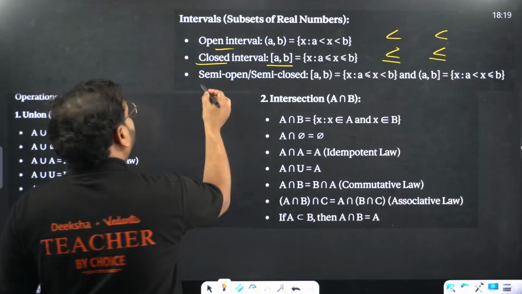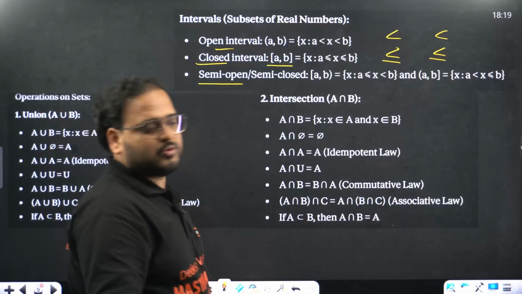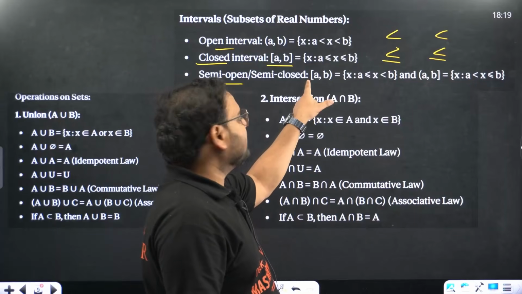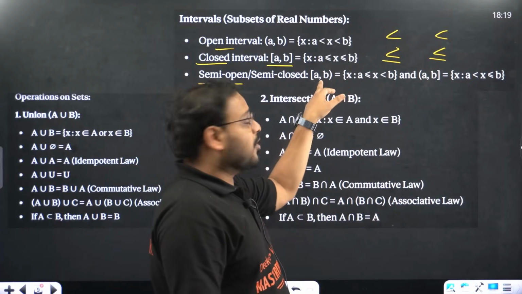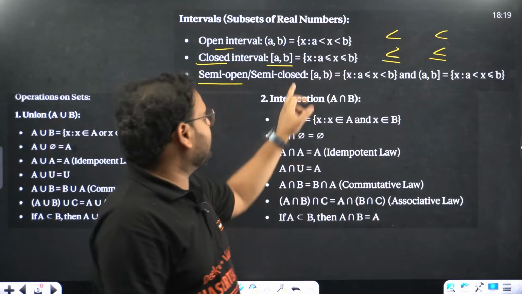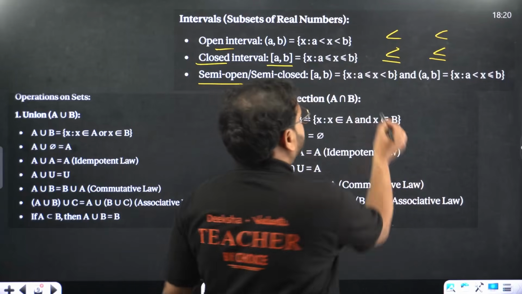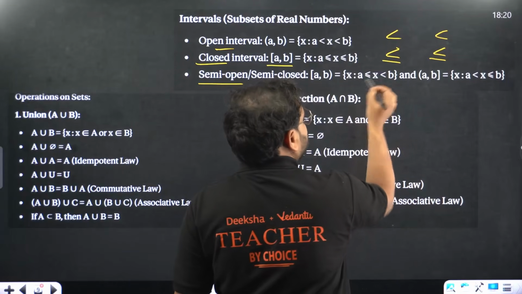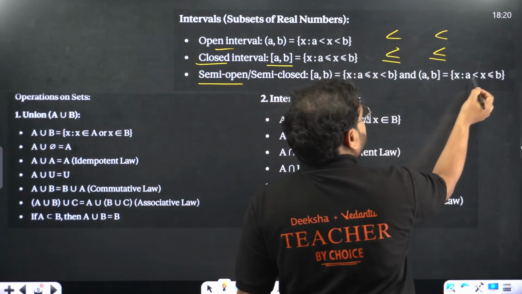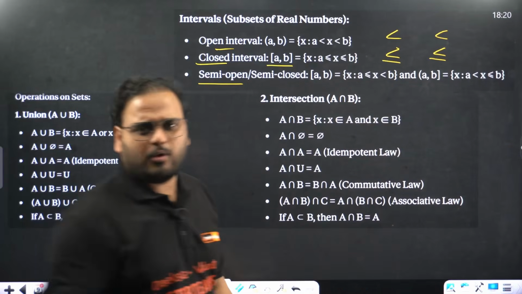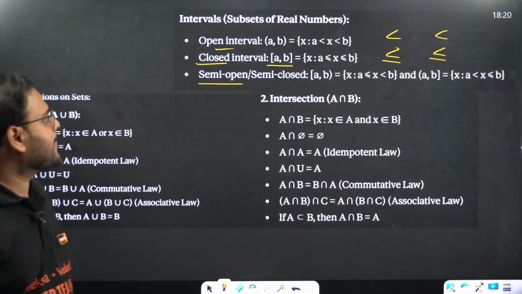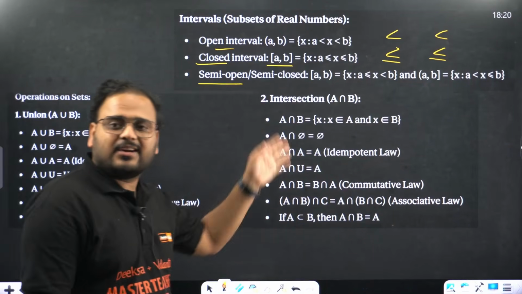Now we have combinations, semi-open and semi-closed. When you have a square bracket, that is closed. The small bracket, that is open. You can see here A is closed, B is open. Here we have less than equal to, and this is less than. A is open, B is closed, less than and less than equal to. I hope you remember that. I'm just revising this.